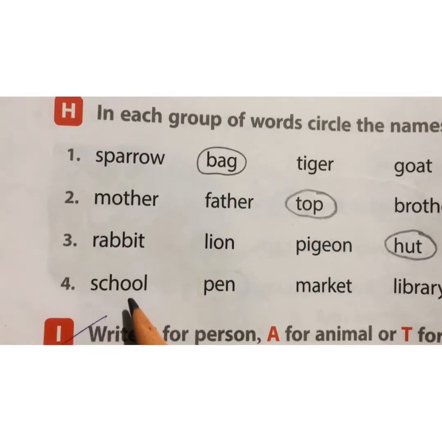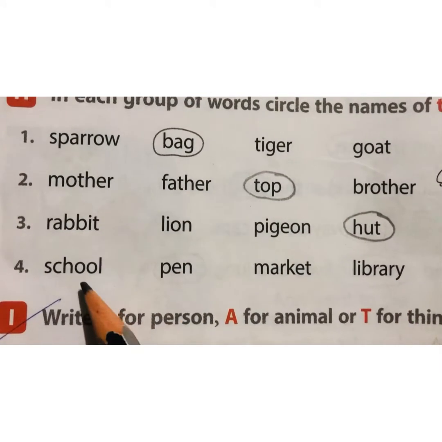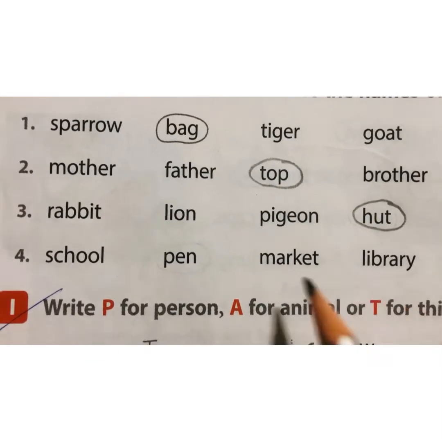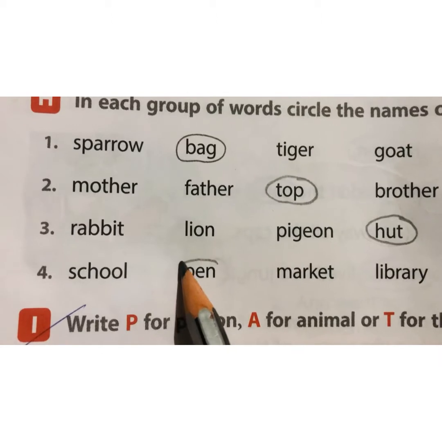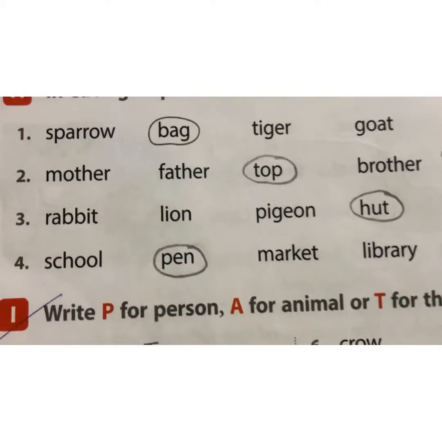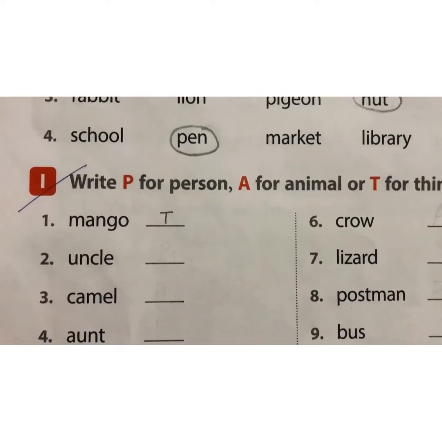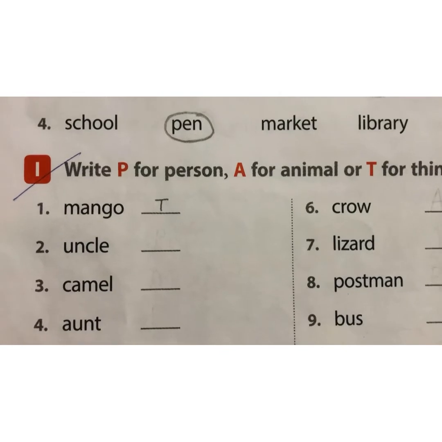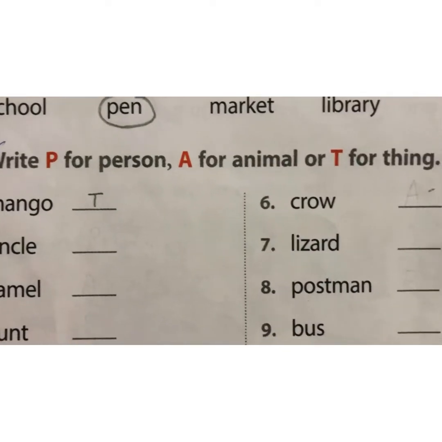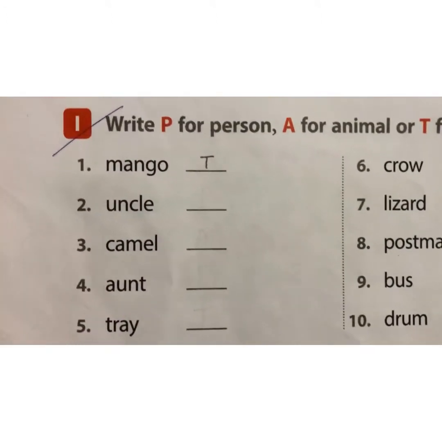Fourth, school, pen, market, library. School, market and library are the names of places. So pen is a thing. Pen is an object. So we will circle pen. Next question. I. Write P for person. We will write capital P for person, A for animal or T for thing. So let us see this question.